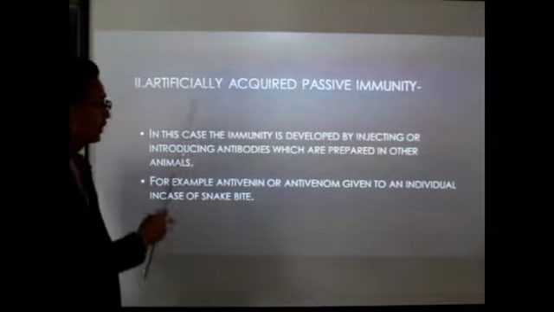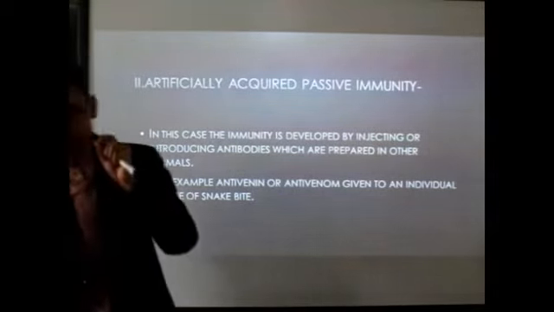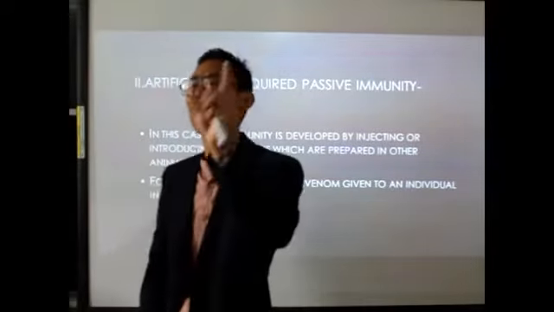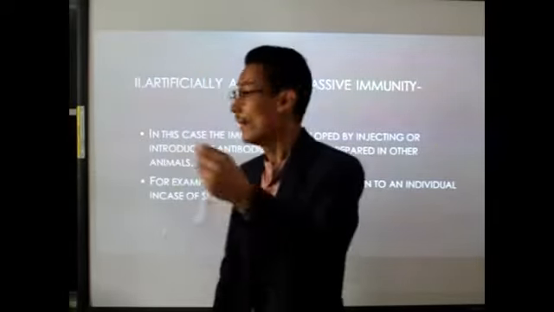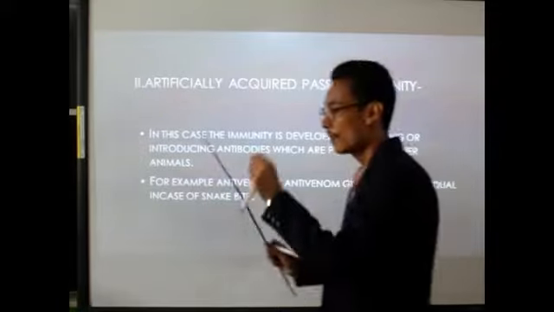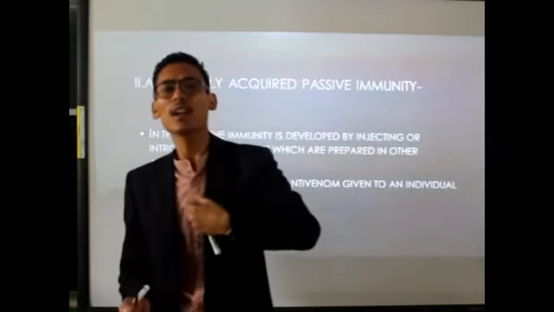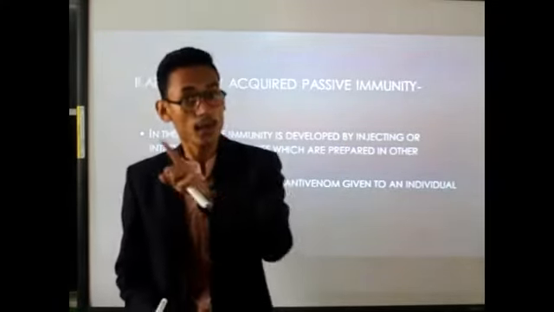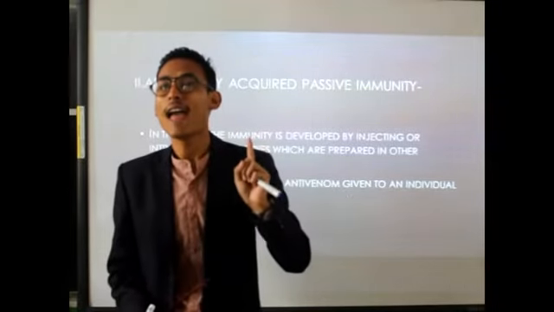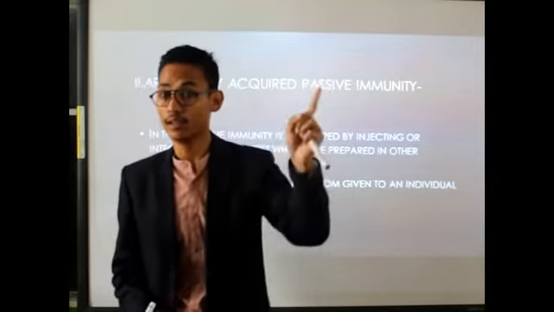So in artificially acquired immunity, the immunity is developed in an artificial way. How? By simply injecting or introducing antibodies into our body which are produced in other animals or other sources.